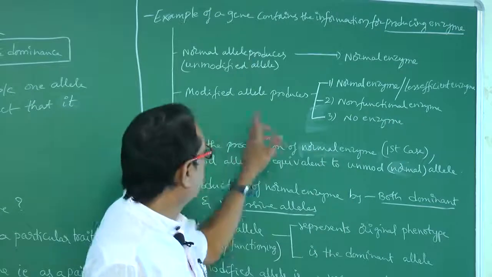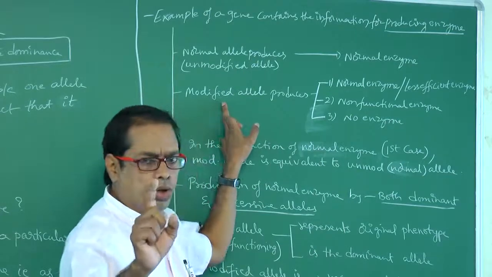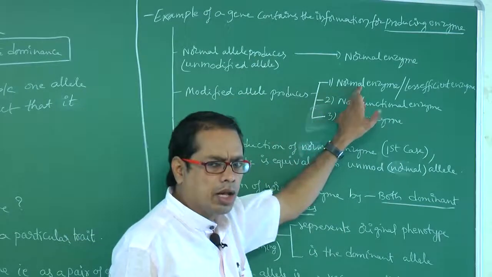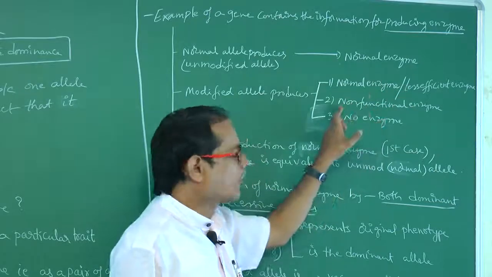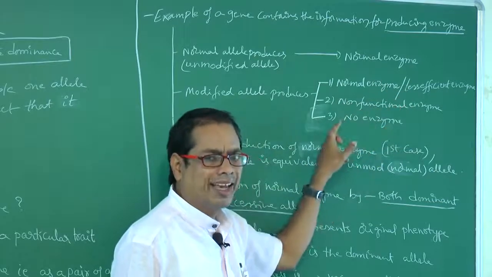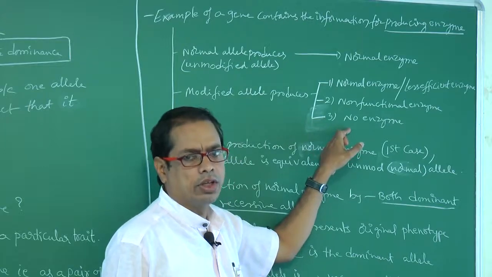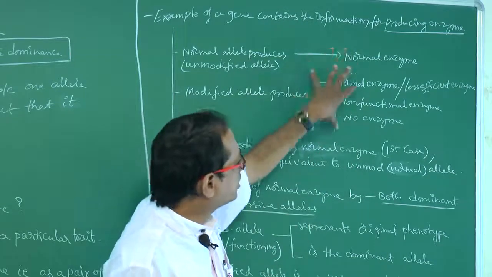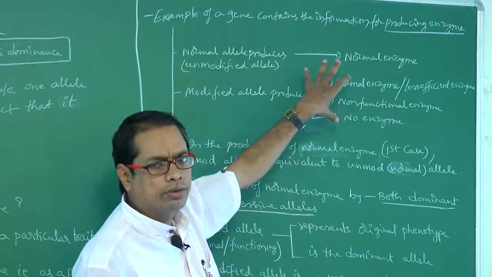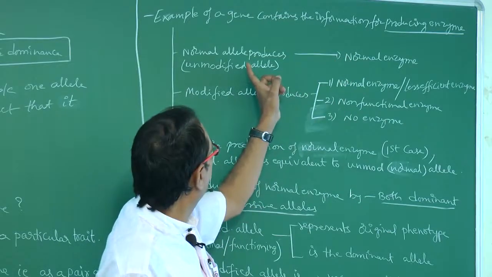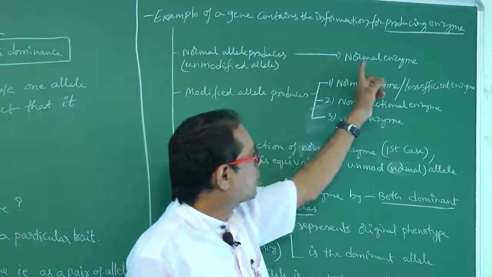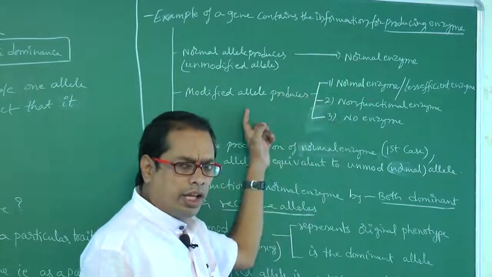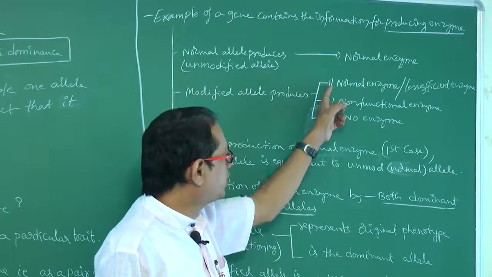So the modified allele is able to produce normal enzyme, less efficient enzyme, non-functional enzyme, or no enzyme. So by seeing these characters, what do we have to understand? Unmodified allele produces normal enzyme. Modified allele is able to produce these three characters.